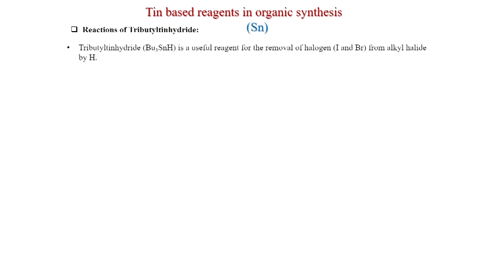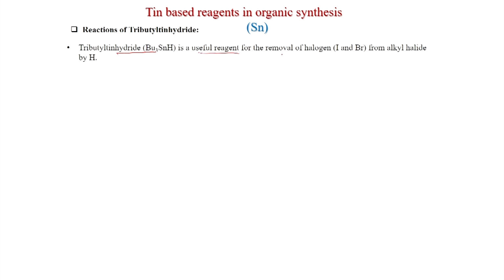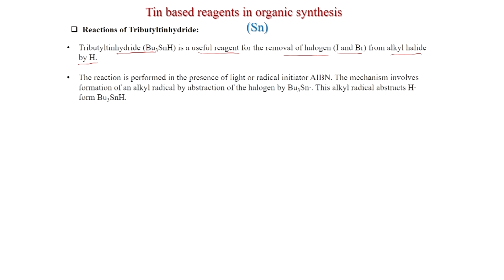Now, we will discuss tributyltin hydride. This is a very popular reagent in radical chemistry. Tributyltin hydride, Bu3SnH, is a useful reagent for the removal of halogens, iodine and bromine, from alkyl halides by hydrogen. The reaction is performed in the presence of light or the radical initiator AIBN. The mechanism involves formation of an alkyl radical by abstraction of the halogen by Bu3Sn dot. So, this is the reaction.